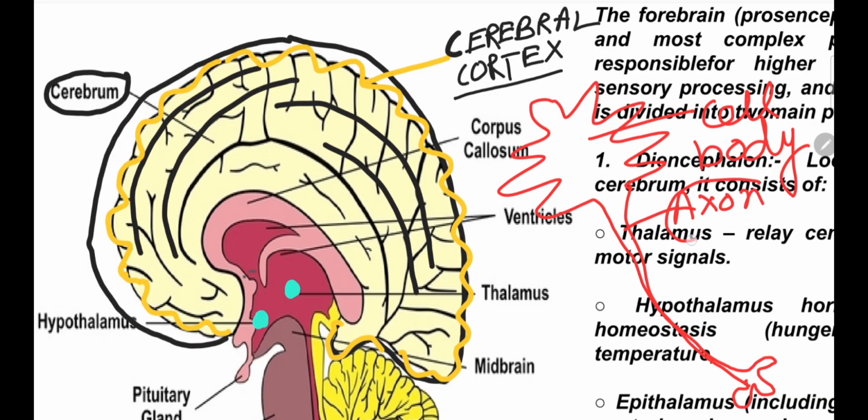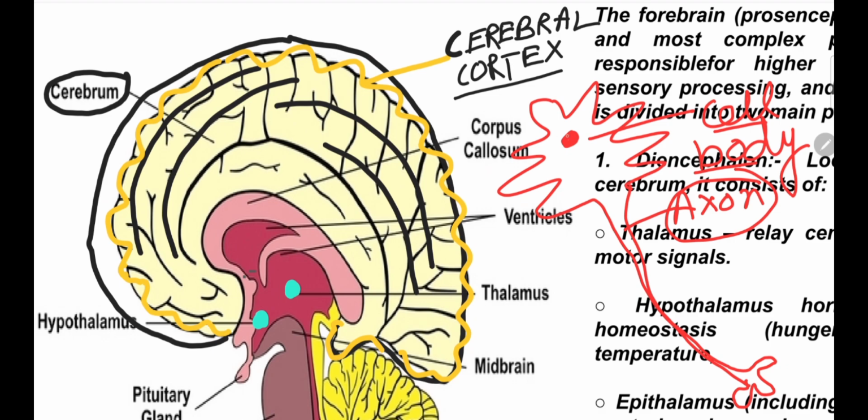The cell body consists of the nucleus. Because of the nucleus, the cell body has a dense, dark colored appearance. Whereas the axon is light gray, because it does not have the nucleus.